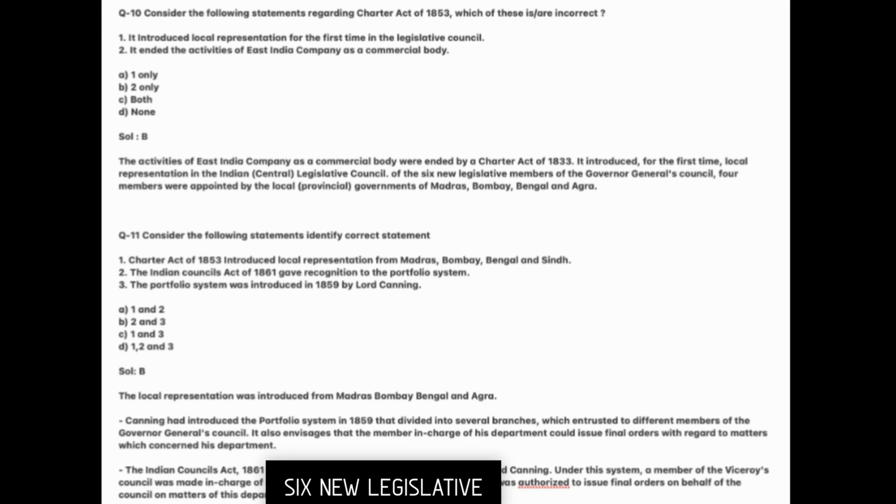Of the 6 new legislative members of the Governor General's Council, 4 members were appointed by the local provincial governments of Madras, Bombay, Bengal and Agra. Next, consider the following statements. Identify correct statement. 1. Charter Act of 1853 introduced local representation from Madras, Bombay, Bengal and Sindh.